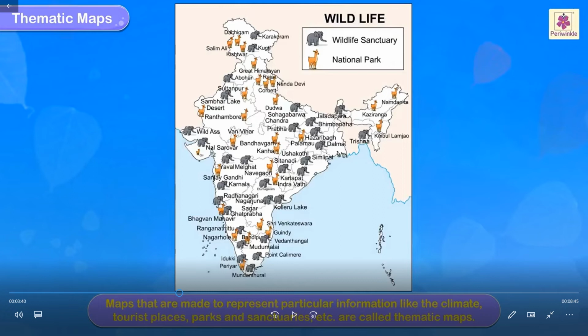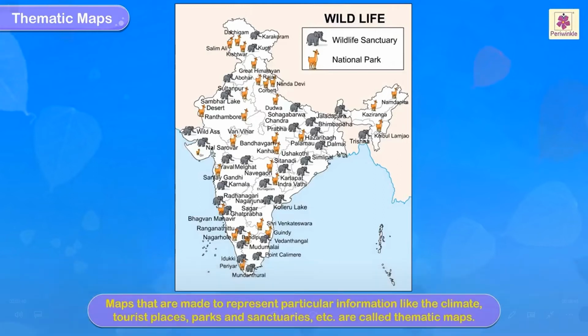Maps that are made to represent particular information like the climate, tourist places, parks and sanctuaries, etc. are called thematic maps. These also come under the thematic map. Next slide.